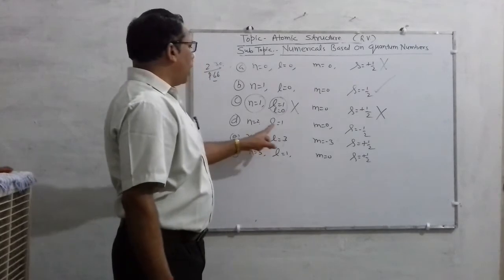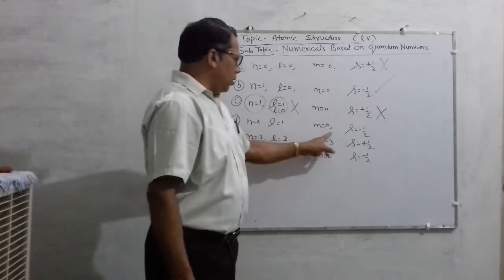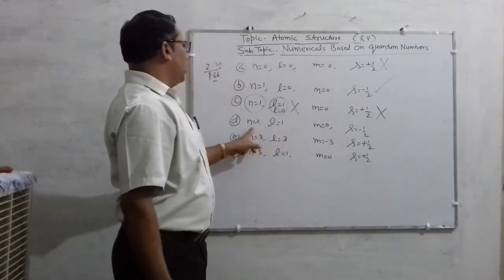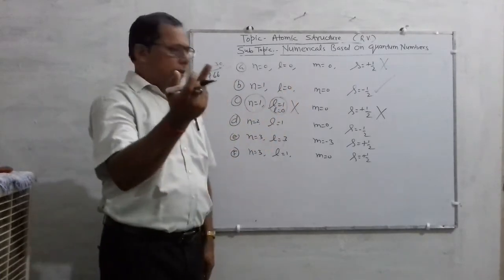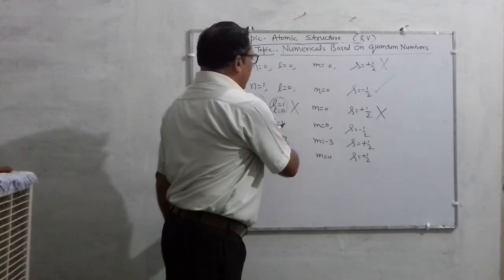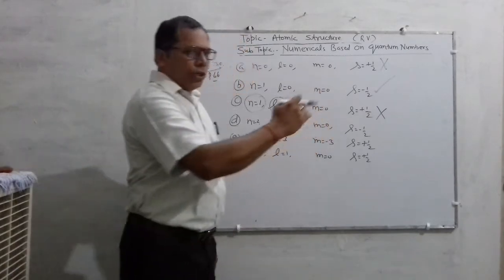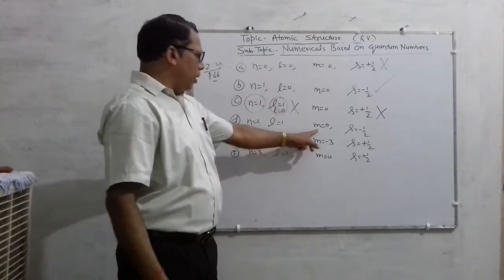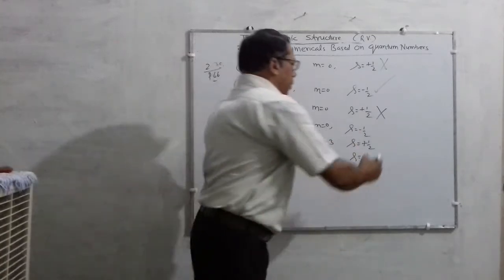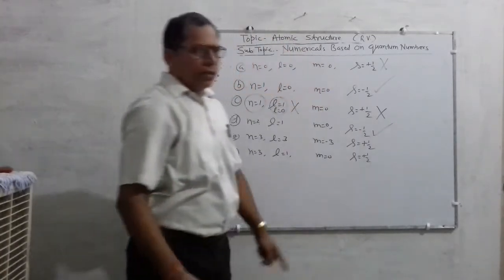n is 2, l is 1, m is 0, s is minus half. So yes, for n is 2, the values of l are 0 and 1. For every value of l, the value of m will be minus 1, 0, plus 1, and 0. So m is 0, and that is possible. Yes, right.